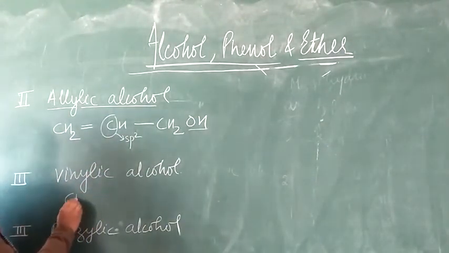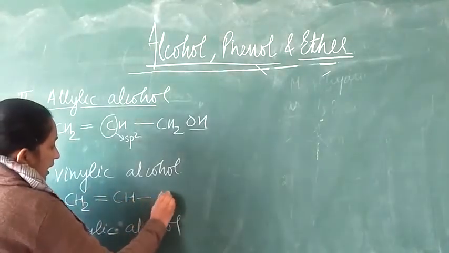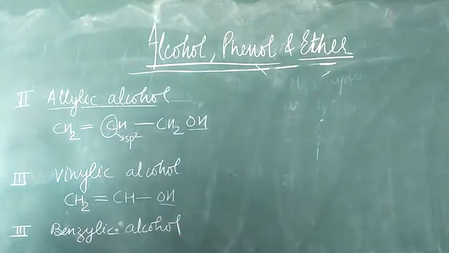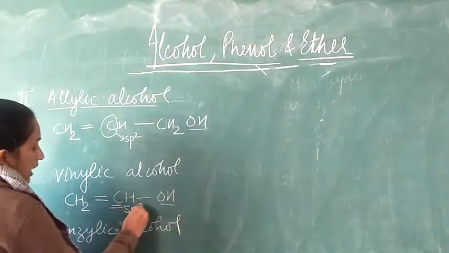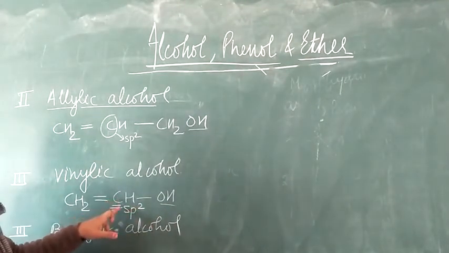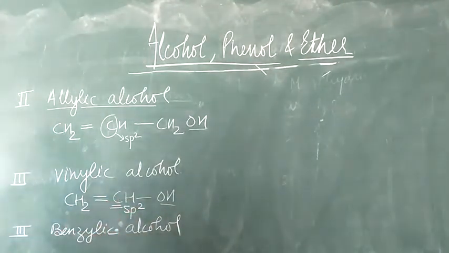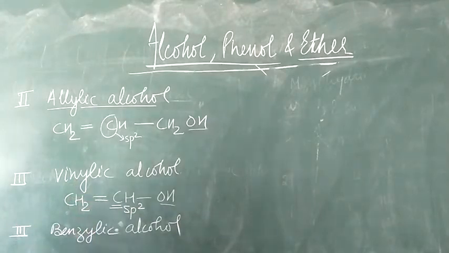Here, students, the hydroxy group will be attached to the carbon atom which itself is sp2 hybridized. So it will be known as the vinylic alcohol, or we can say it is a vinylic position of the hydroxy group. Now next, students, is the benzylic alcohol.